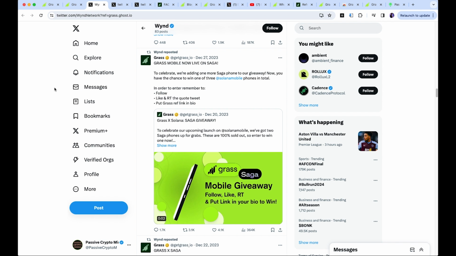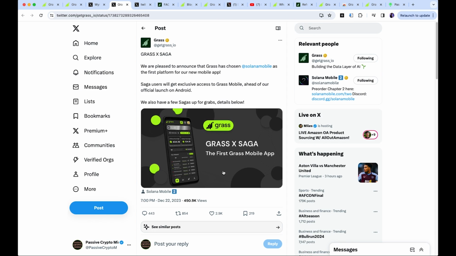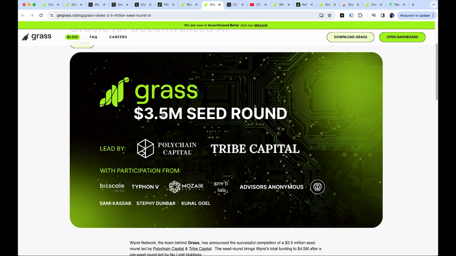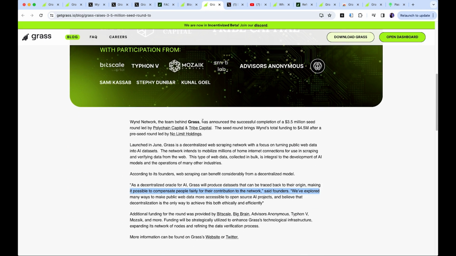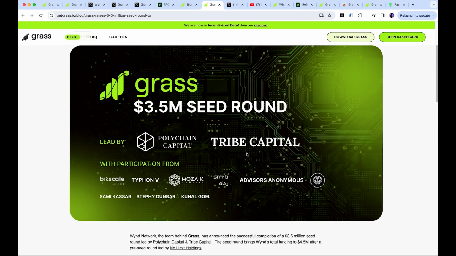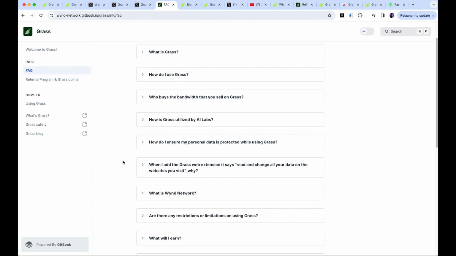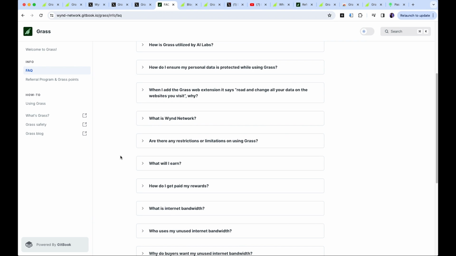Well, Grass is a hugely growing project. You can see that actually Grass is live on the Solana Saga mobile, as we mentioned before. It's the first Grass mobile app. And some of the exciting things about Grass that we have seen recently is that they got a $3.5 million investment in their seed round. So the parent company, which is Wynd, has got $4.5 million total funding, but $3.5 million in the seed round. So you can see that there is a lot of money behind this type of project. If I jump into the FAQ, you can see here there's a lot of information around how the project works, how they use it, what you will earn.